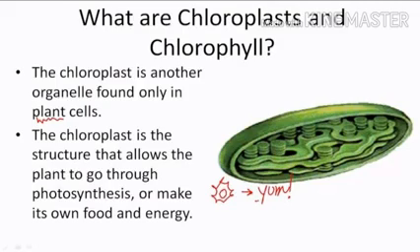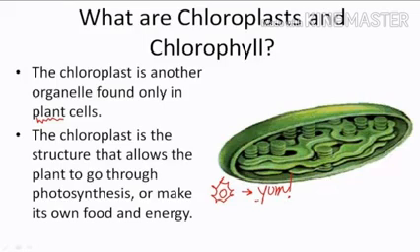Now let us understand what is chloroplast. It is another organelle found only in plant cells, and it is found in one of the plastids. The chloroplast is a structure that allows the plant to go through the process of photosynthesis and make its own food and energy. Chloroplasts are found in the thylakoids of the plants that contain a green pigment called chlorophyll.